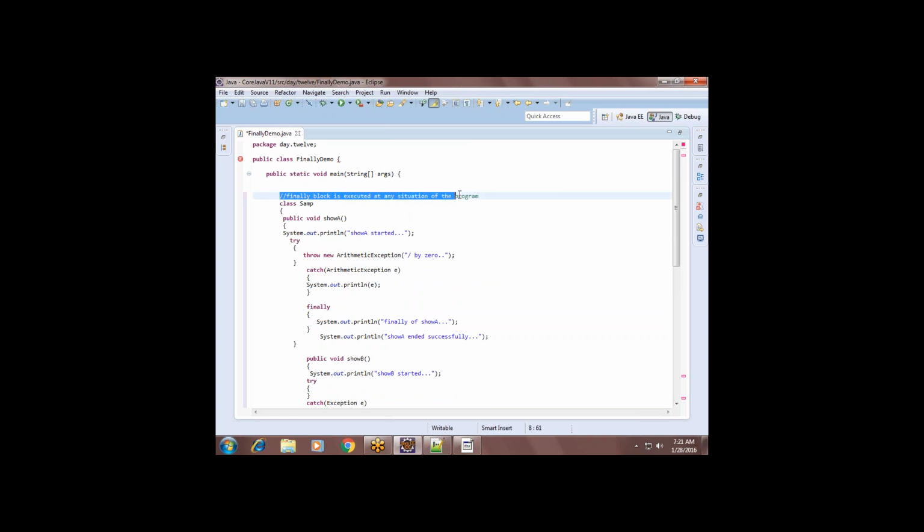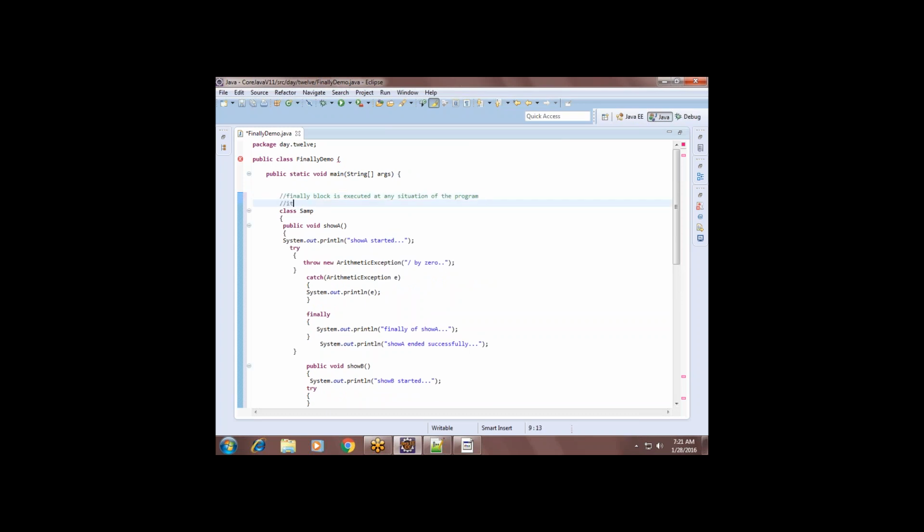See, in any situation of the program, it is simply a guaranteed execution block. Understand? Guaranteed execution. See, the catch block is executed when an exception occurs, right?